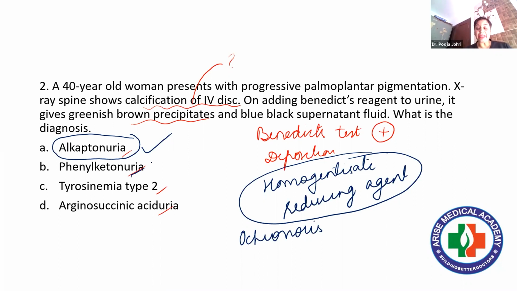Similarly, tyrosinemia type 2, where the enzyme deficient is tyrosine transaminase, also called Richner-Hanhart syndrome, has nothing to do with this. And argininosuccinic aciduria is actually a deficiency of an enzyme of the urea cycle.